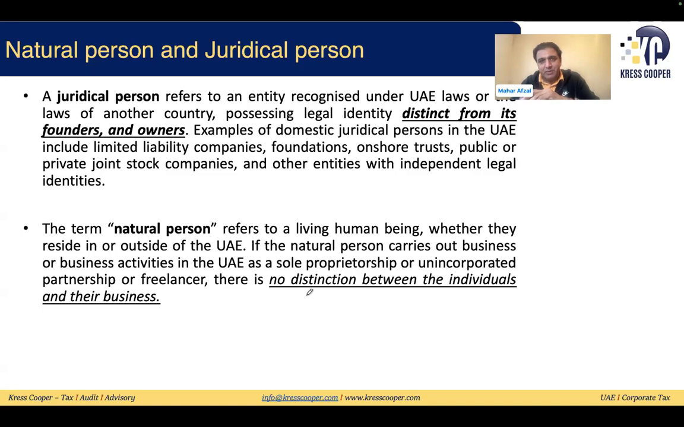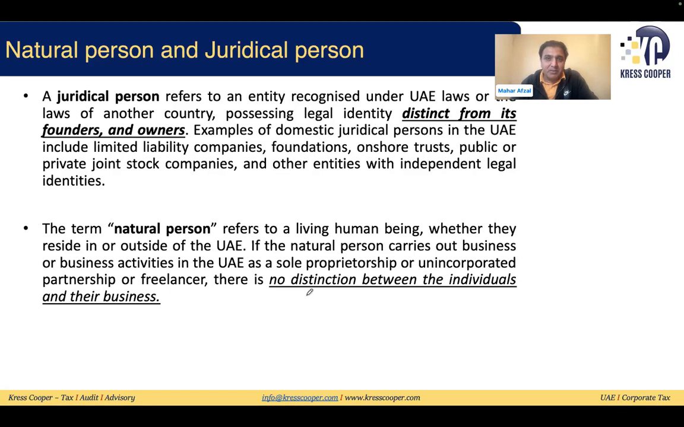For the examples of the juridical person, we discussed so many times: limited liability company, foundation structure as a legal entity, onshore trust, public, private, joint stock company, and any other independent legal entities. When we were discussing the natural person, we said there's no difference in between the individual who is conducting the business and the business itself. We'll discuss the definition: sole establishment, unincorporated partnerships, or natural person working as a freelancer, and any work for which the business or the individual is liable to take the approval, commercial license from the respective government, and there is no difference in between the individual and the respective business.